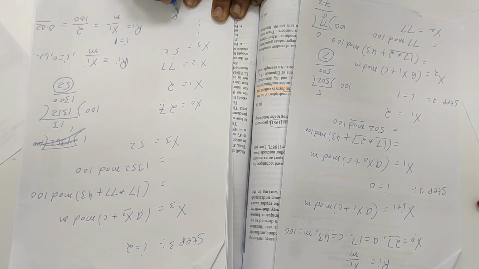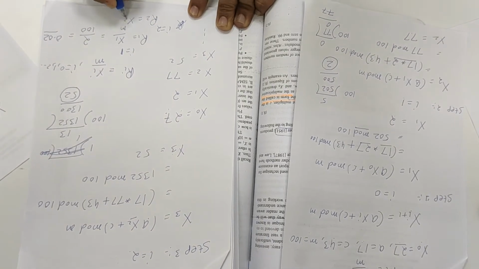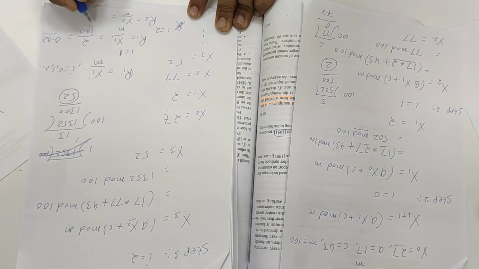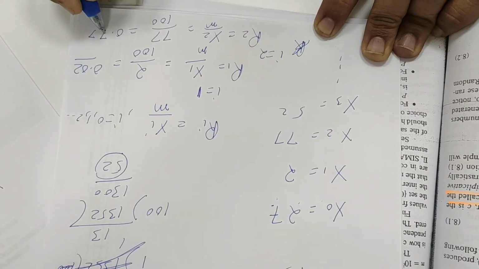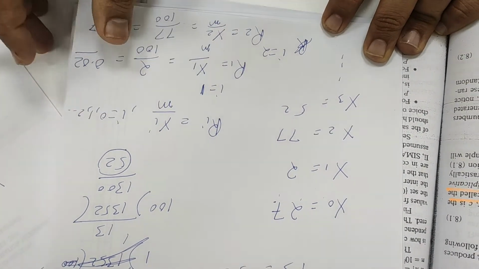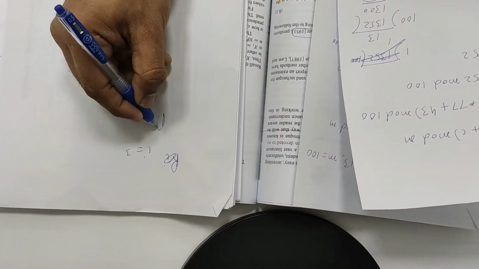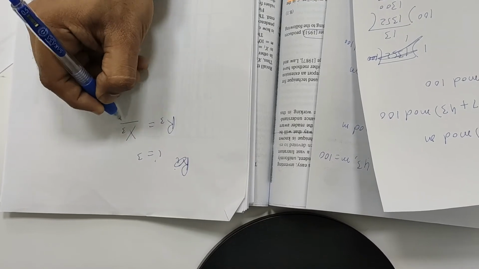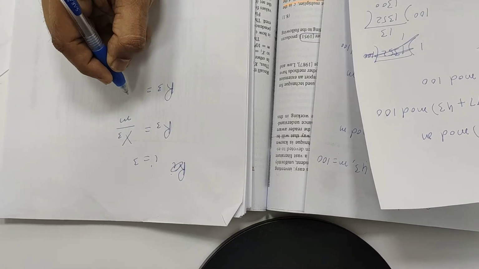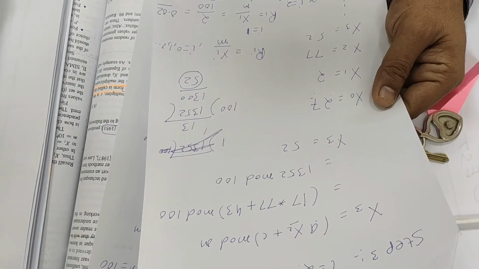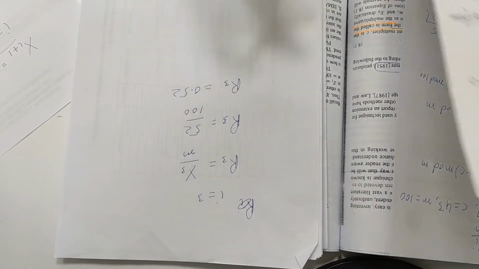Same, put I equal to 2 in this equation. So R2 equal to x2 divided by m, 77 divided by 100, equal to 0.77. Like this, R3: if you put I equal to 3 in the equation, R3 equal to x3 divided by m. The value of x3 is 52, divided by 100 gives random number 3.